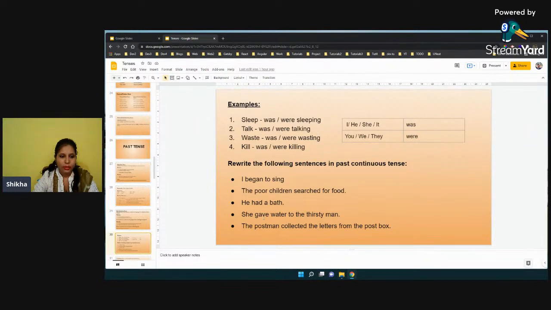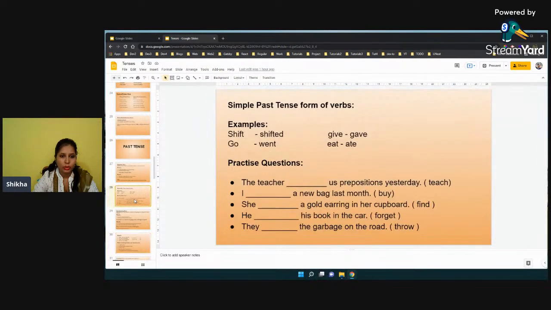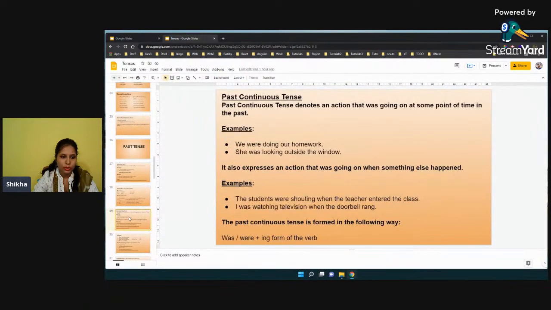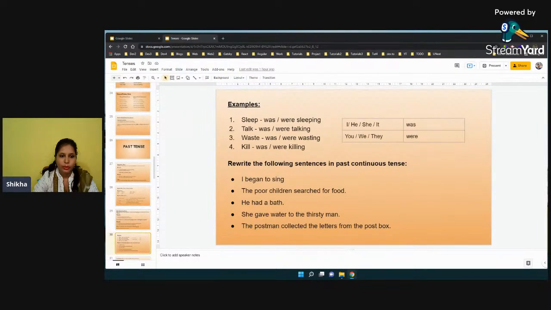Right? Okay. So then, I began to sing. How can we change it to simple past continuous tense? Yeah, I began to sing. So here we have to write I, and then the helping verb was, and then singing. I was singing. The poor children were searching for food. He was bathing, right?